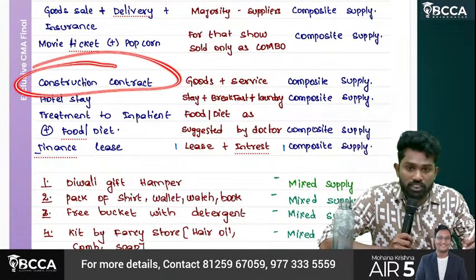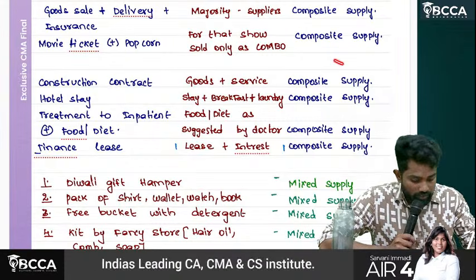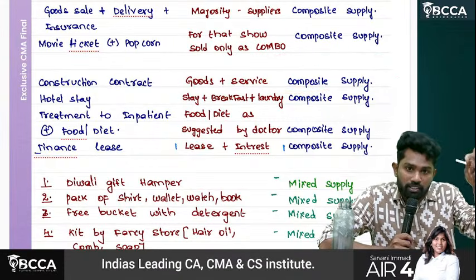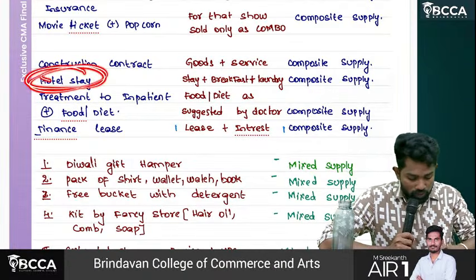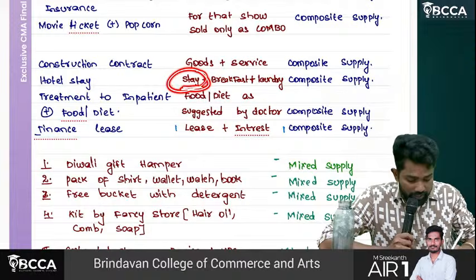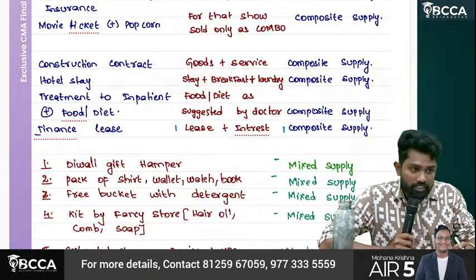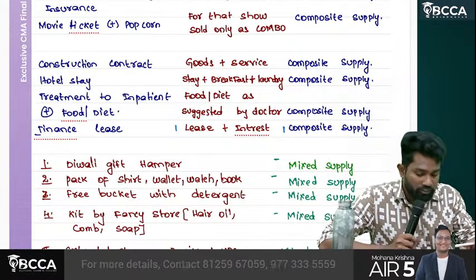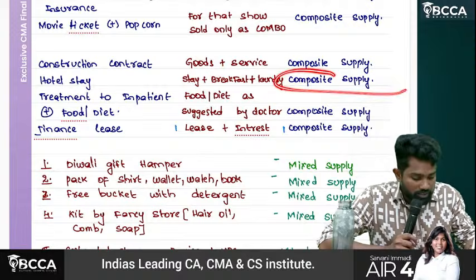Then construction contract, works contract. There is both supply of goods and service. It is also composite supply, but which is main? Service. Then hotel stay, sir. In hotel stay, they are providing stay, breakfast, laundry. In 5-star hotels, providing stay along with complimentary breakfast and laundry is a normal thing. Majority will do. That's why it is also what?